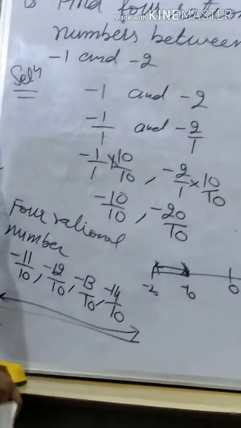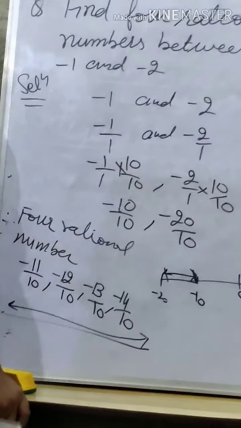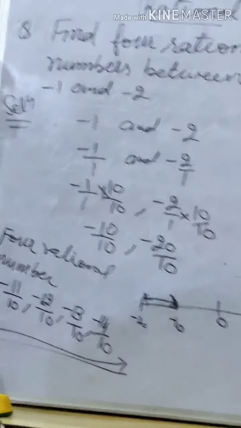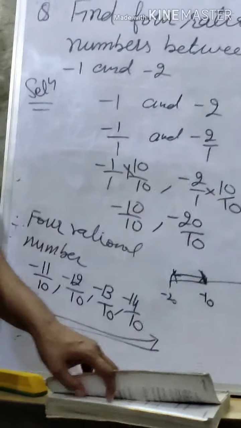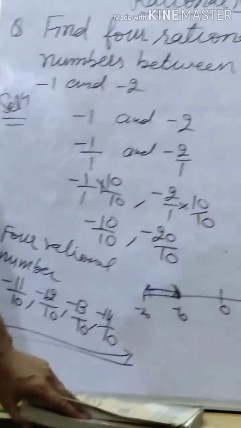So one method we have learned: how to find a rational number between two given rational numbers. So my dear students, today you have to revise all questions related to this method. If any problem, we'll discuss tomorrow.